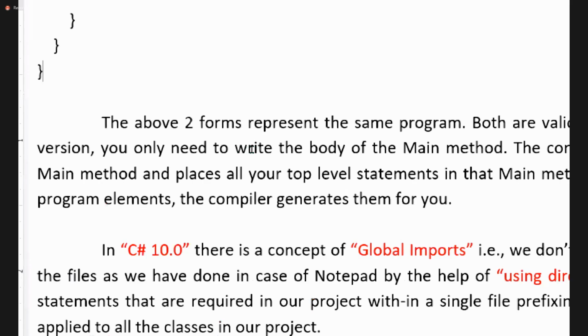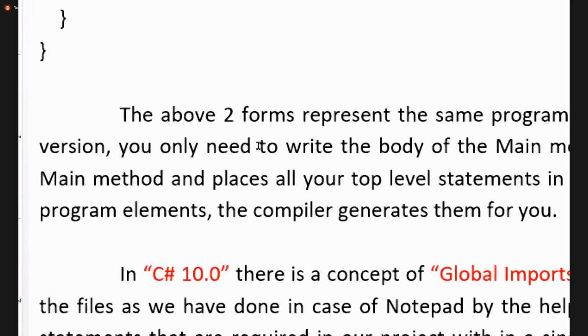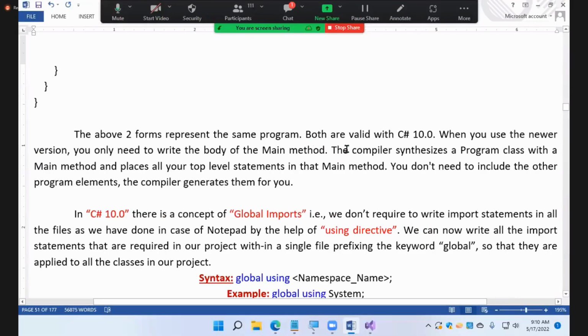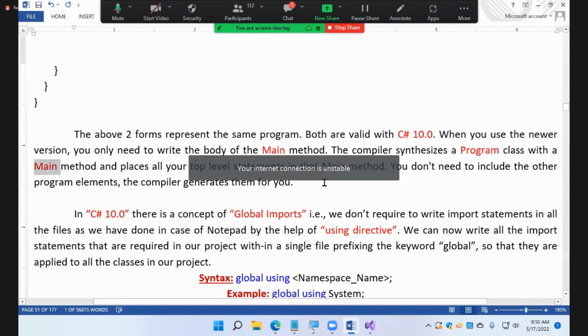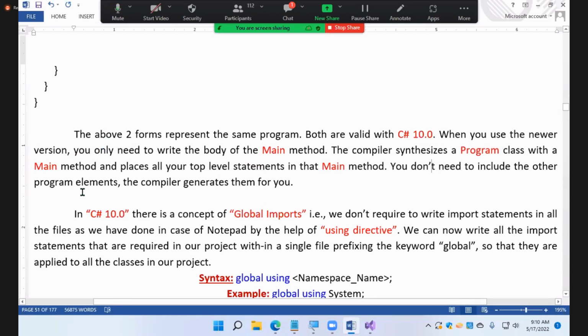The above two forms represent the same program. Both are valid C# 10. When you use the newer version, you will only need to write the body of the main method. The compiler synthesizes a program class with a main method and places all the top level statements in the main method. You don't need to include the other program elements. The compiler will generate everything for you.